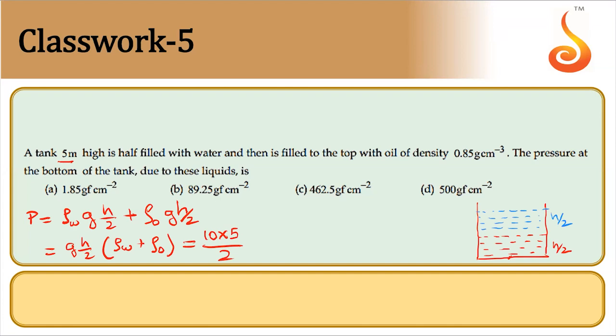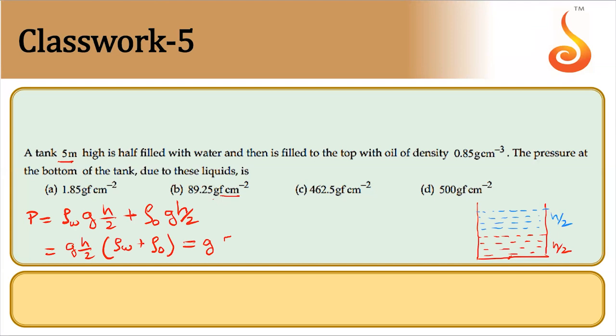Yes, they have given in gram per centimeter cube. So everything is given in CGS unit. Look at the options also. So what I will do, I'll substitute this 5 meter. Yes, g is also held as it is. So I'll not substitute for g. They have given gram force per centimeter square. So I'll put it in grams only. So g is what? g only.